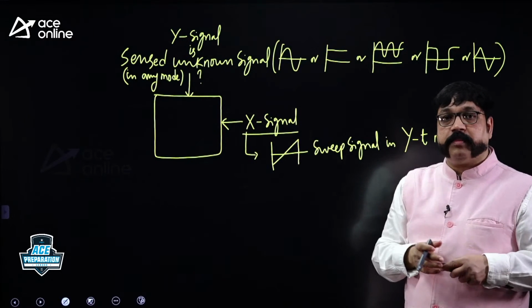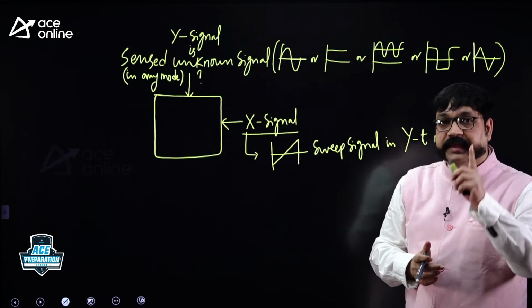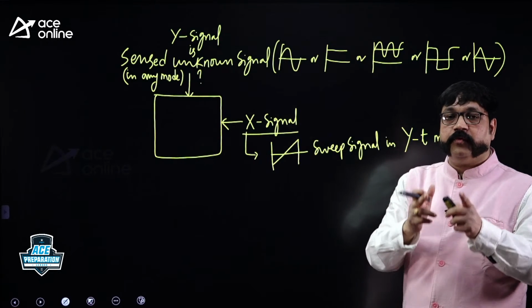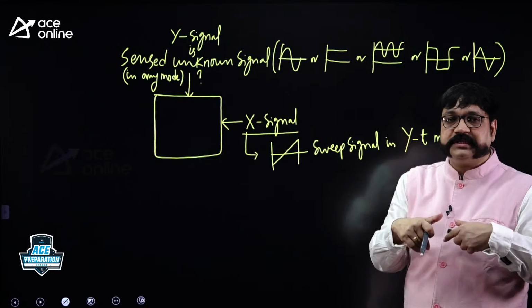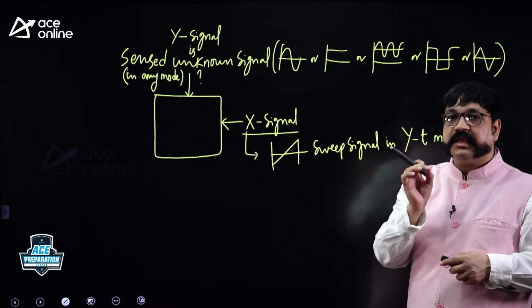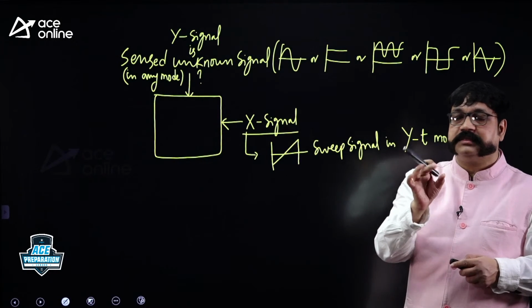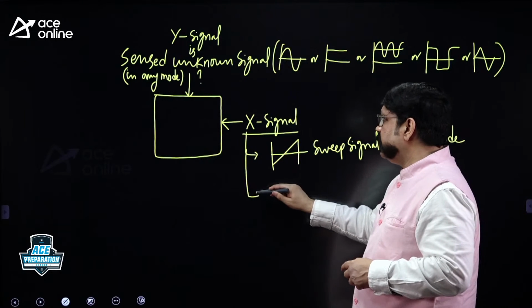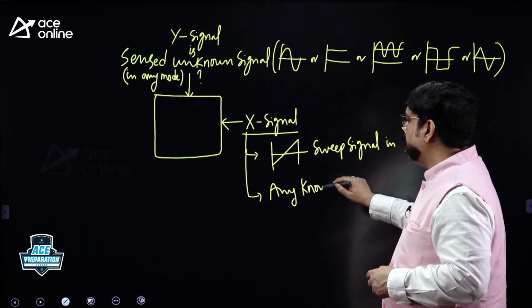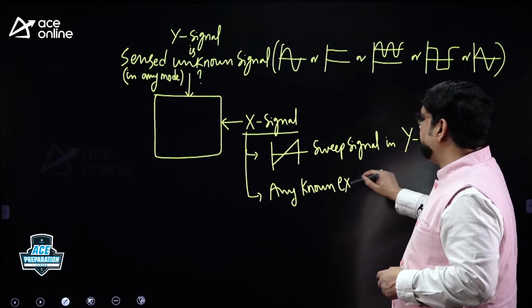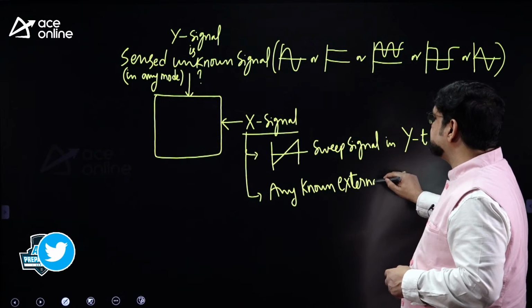DC voltage you want to apply, square wave you want to apply, there is a provision to apply your own signal, known signal, not unknown signal, known signal to the X input via something known as external horizontal input. So let me mention, it can be any known externally applied signal. That is what X stands for.